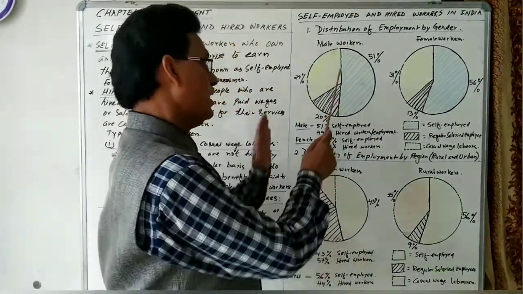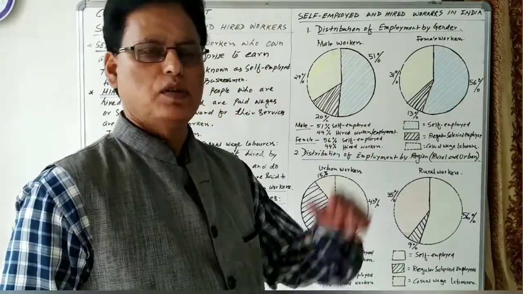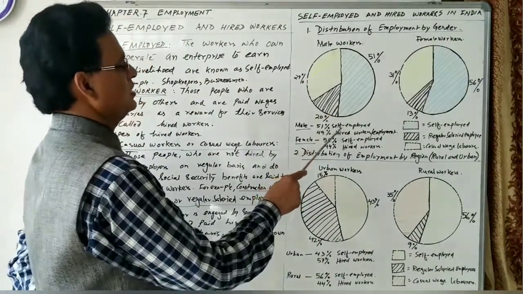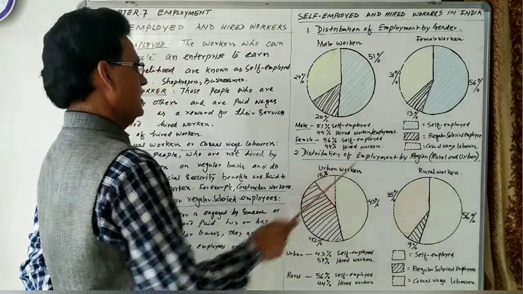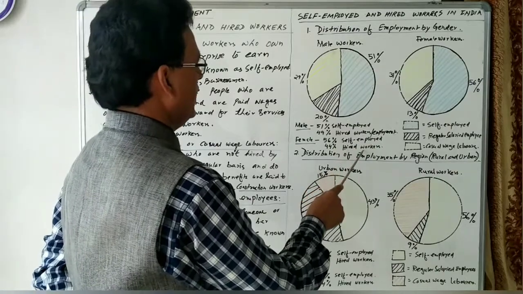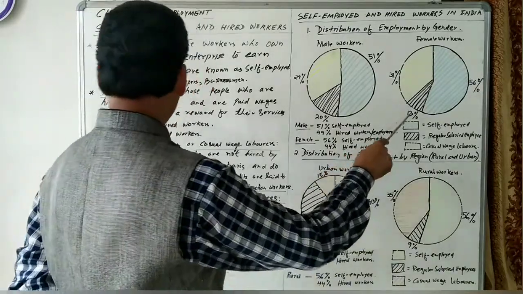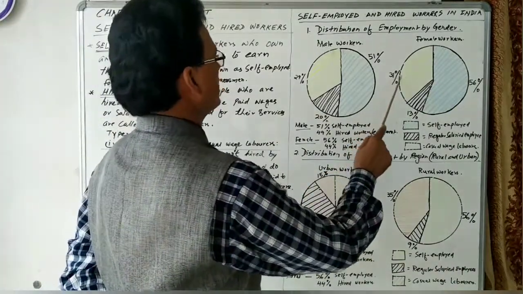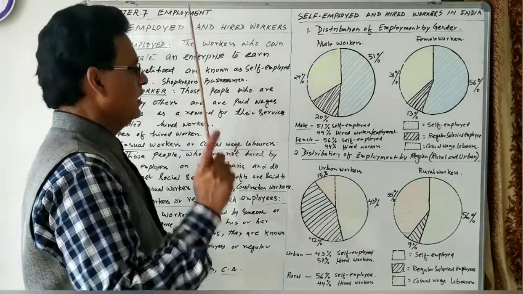So here, as far as male is concerned, 50% go for self-employed, 50% go for hired workers. I have already written here: male 51% self-employed, 49% hired workers or hired employment. Female 56% self-employment, 44% hired workers. Out of this 44%, 13% are regular salaried employees, and 31% are casual wage laborers.